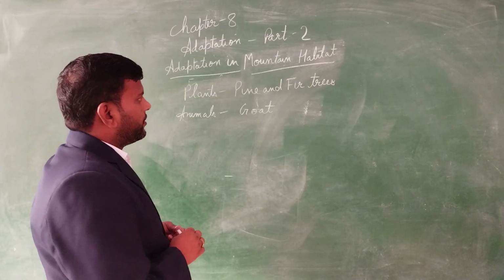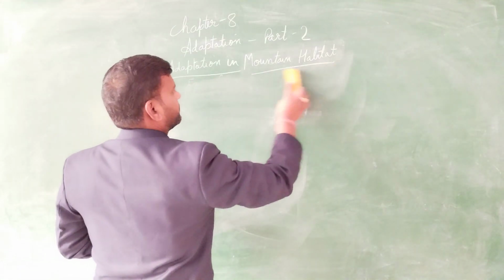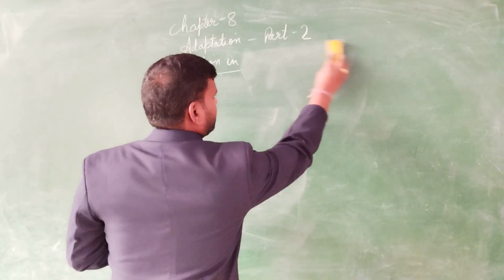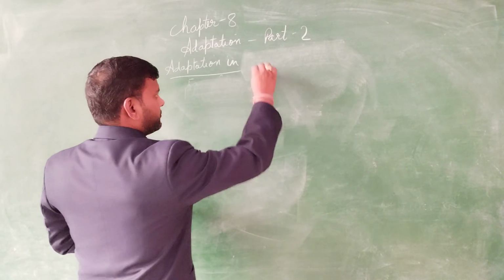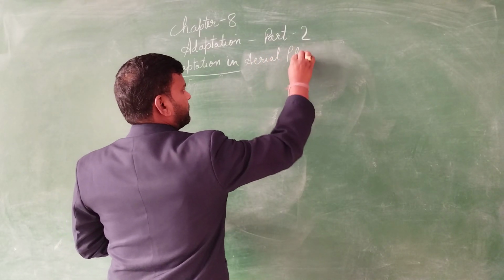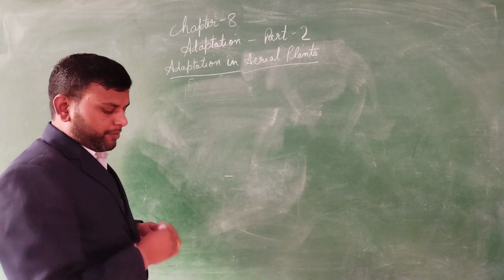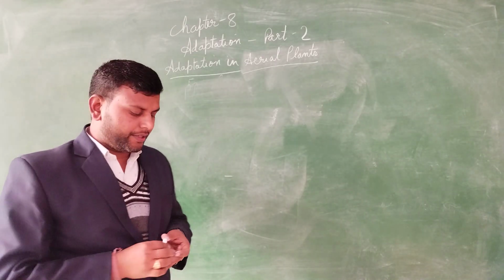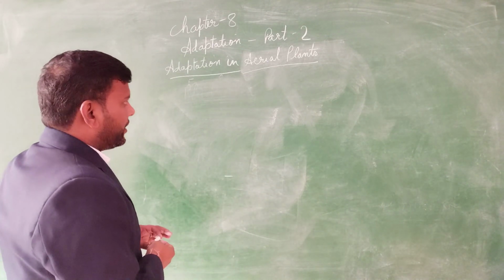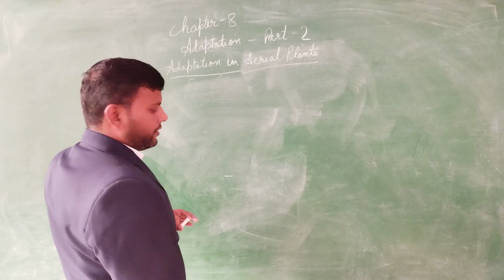And now we talk about the adaptation of some aerial plants. Aerial plants are plants that grow normally on rainforest trees, and they take nutrients from the surrounding atmosphere. They do not have roots growing in the soil.